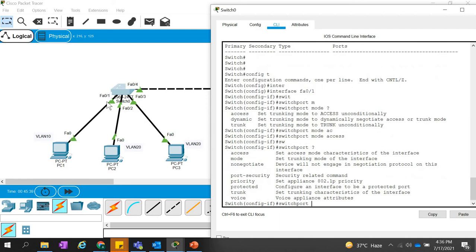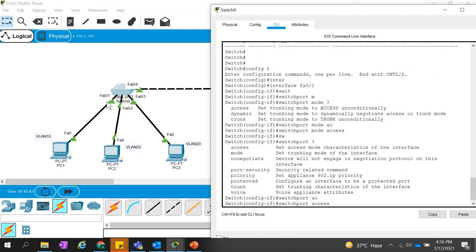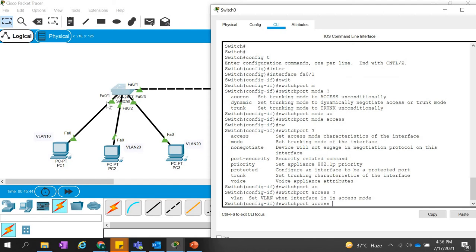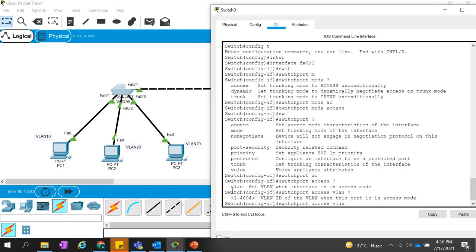Okay, so now this FA0/1 mode is access, and then we have the VLAN, and the limit is from 1 to 4094, which means we cannot use VLAN 0. Why don't we use 0? Because sometimes we need a configuration without a VLAN, and in that case we use VLAN 0. So we can just use 1 to 4094. Right now we are going to use VLAN 10.